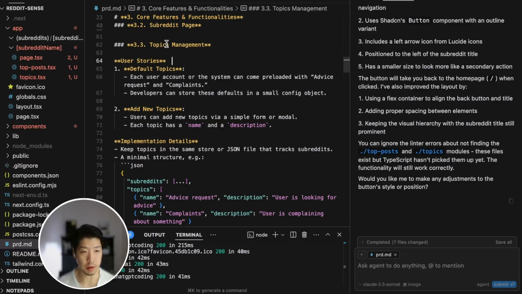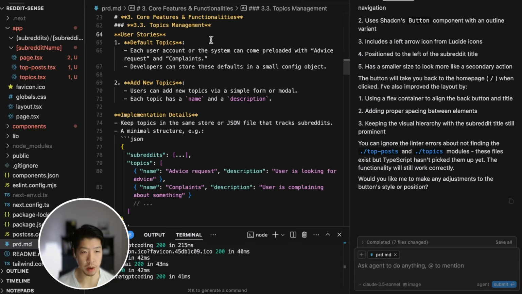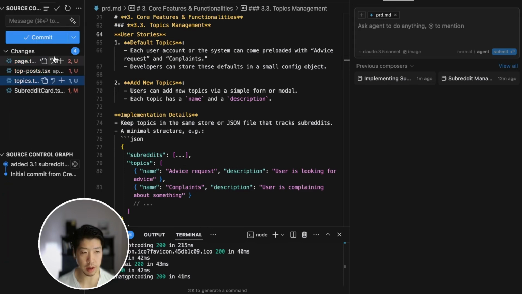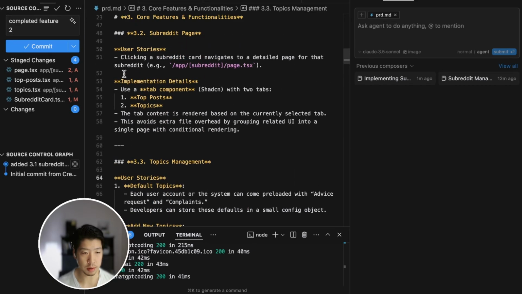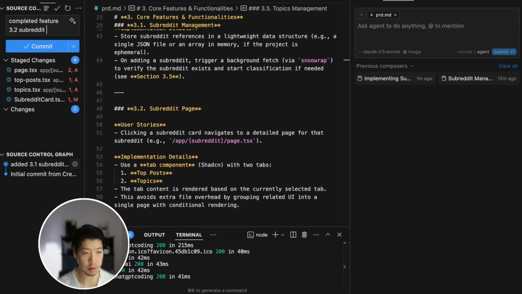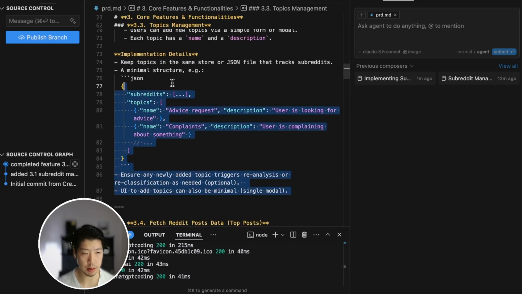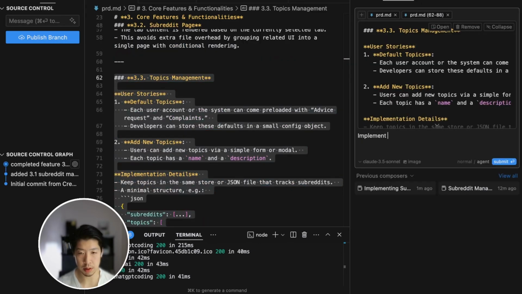Now we can continue with the third core feature, which is topic management. And since it's a new feature, let's start a new composer window. And actually, before we continue, I'm going to again add our changes, and that we have completed 2 is the page. Now we can go to part 3, and we will do implement 3 topic management.